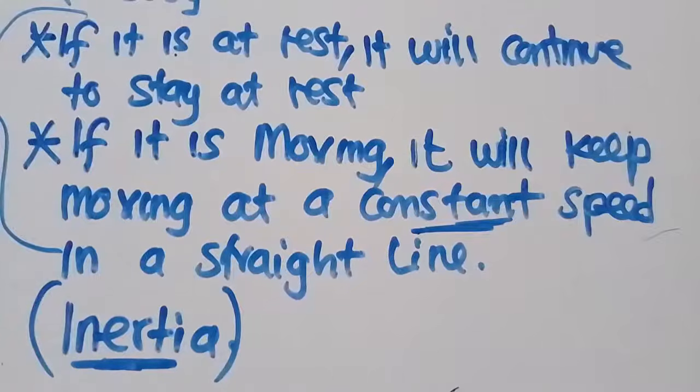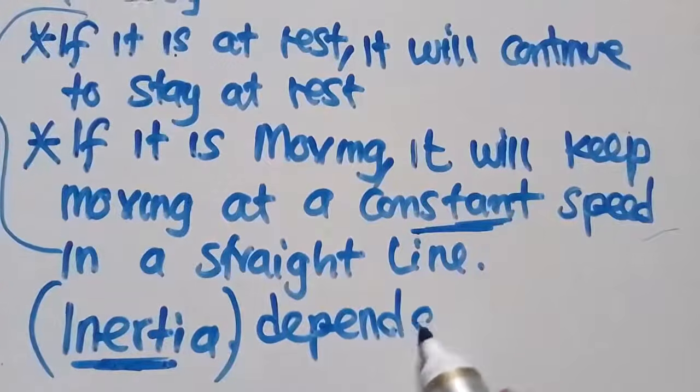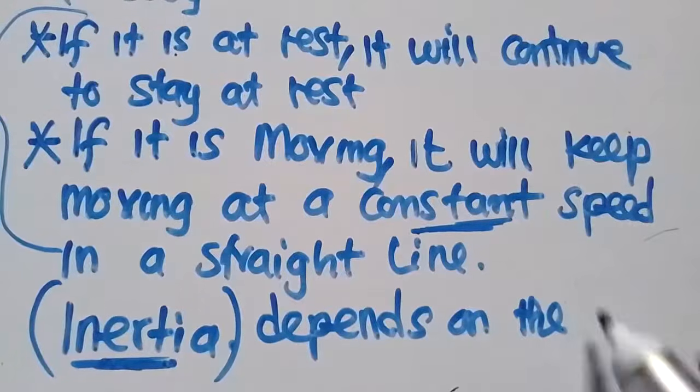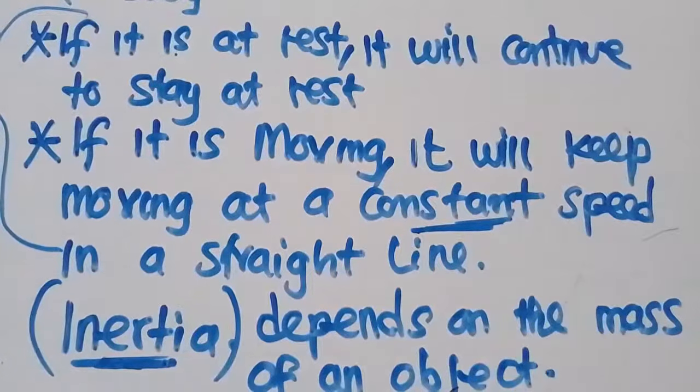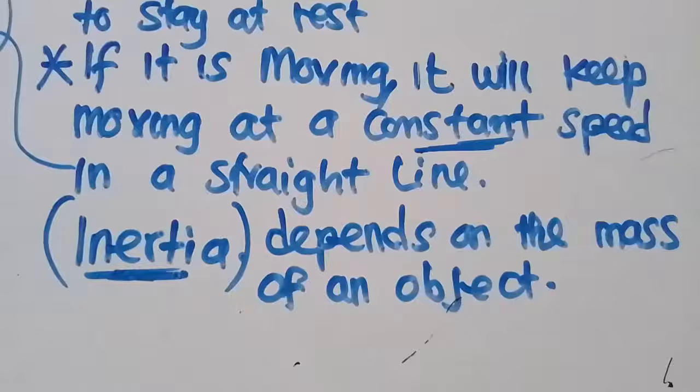Inertia depends on the mass of an object. So if something has a high resistance to change of motion, which means it has a high mass, it is said to have high inertia.